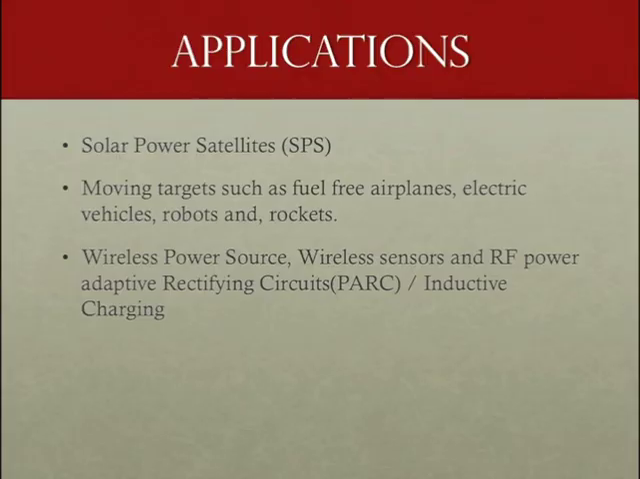As mentioned earlier, one of the main applications of wireless power transmission is solar power satellites. Other applications include providing power for moving targets such as fuel-free airplanes, electric vehicles, robots, and rockets. Furthermore, wireless power transmission can lead to wireless power sources, wireless sensors, and RF power adaptive rectifying circuit. Another wide use of wireless power transmission is inductive charging used in near fields.